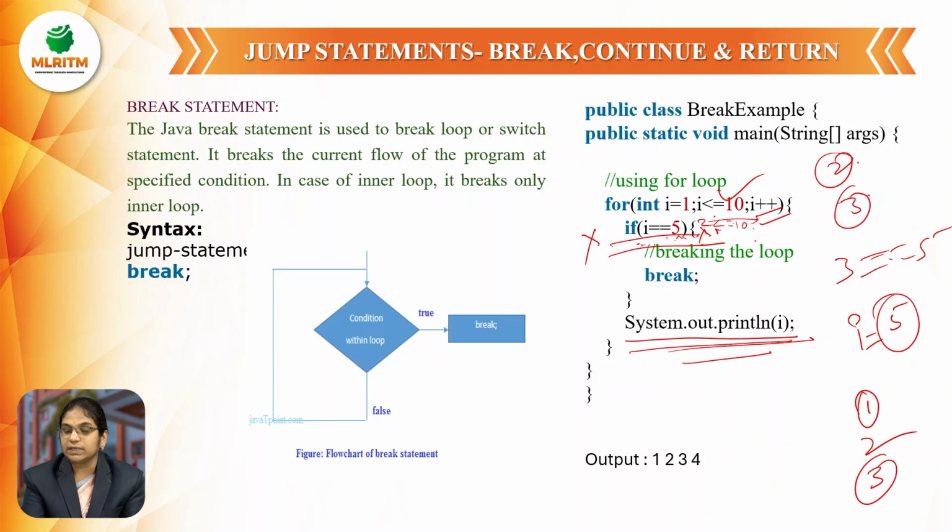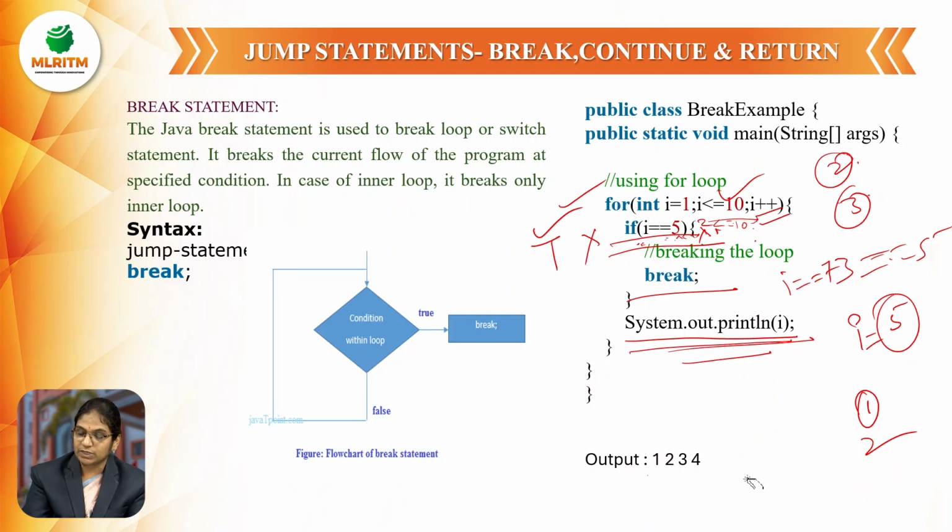Now the i value is 5. 5 less than or equal to 10, condition is true. And 5 double equal to 5, here also condition is true. Means both the cases are true. Then break. Stop execution of the program. So the output will be 1, 2, 3 and 4. If I had given 7 instead of 5, then 5 and 6 are also going to be printed.